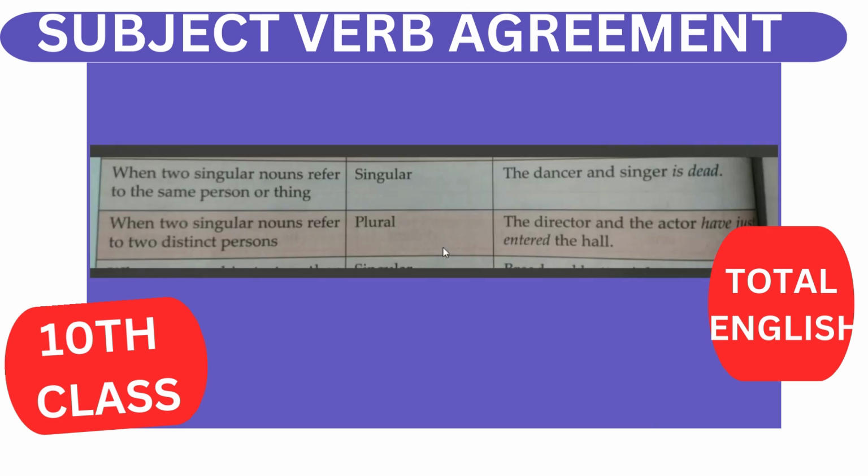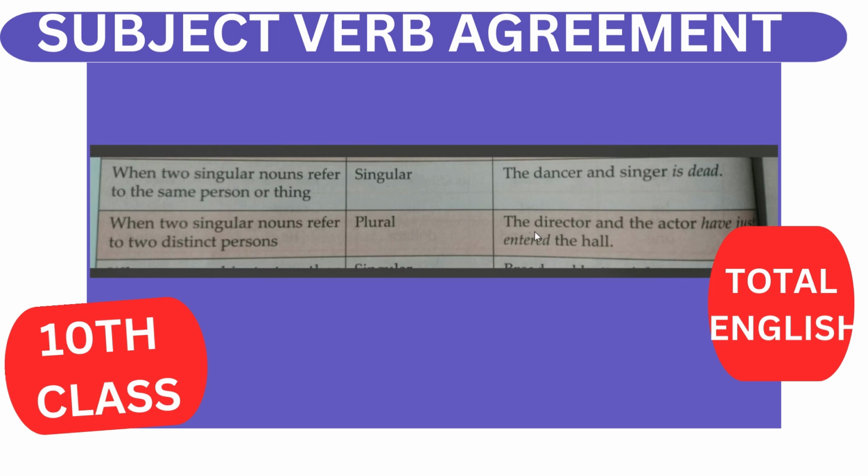When two singular nouns refer to the same person or thing, a singular verb is used. For example, the dancer and singer is dead. Here, and singer is given, and the singer is not given, so dancer and singer are the same person. When two singular nouns refer to two distinct persons, a plural verb is used.